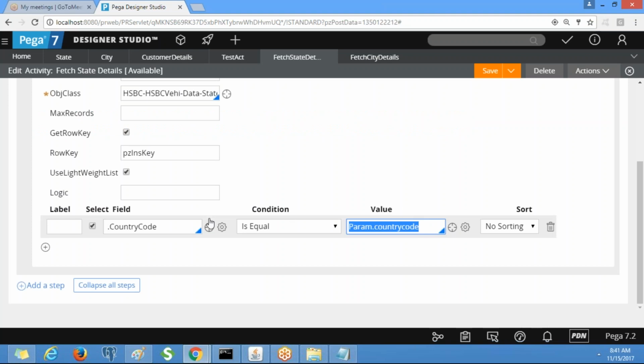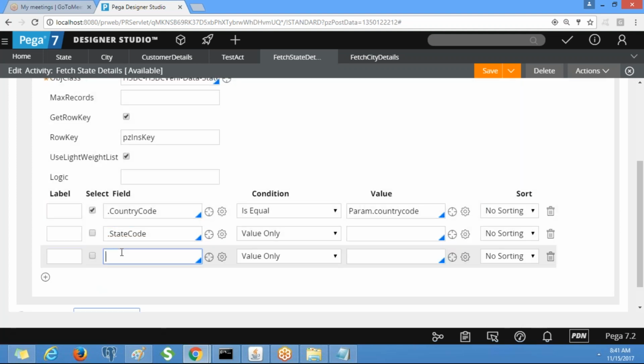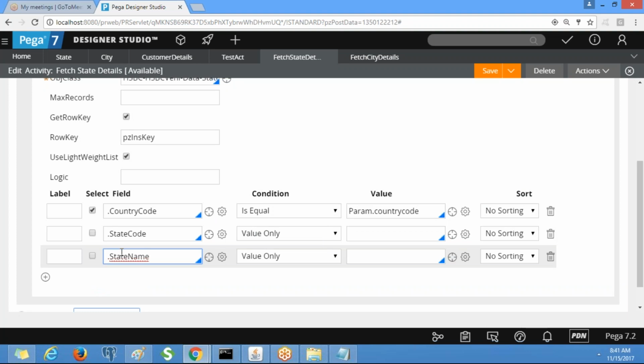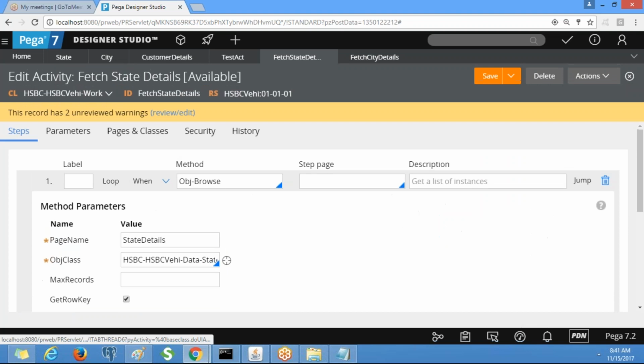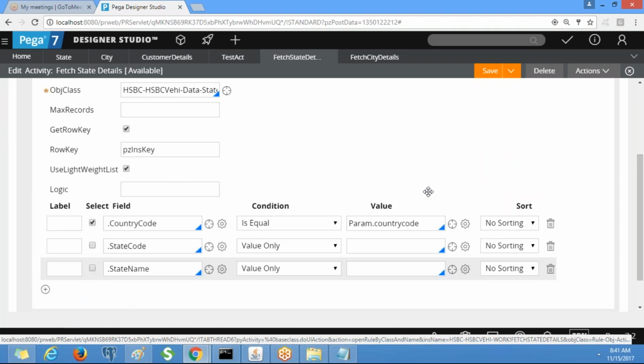And here we need to select other required columns also, state code and state name. We are using these for displaying and for storing purposes, right? So you need to select these also, state code and state name. Here it should be is equal, and for state code and state name it should be value.